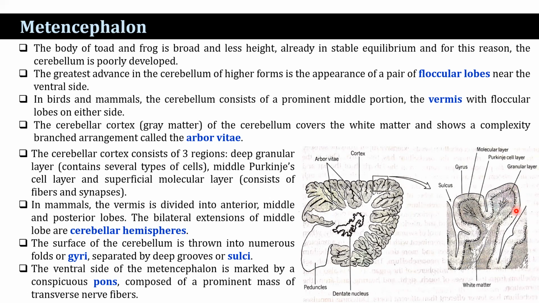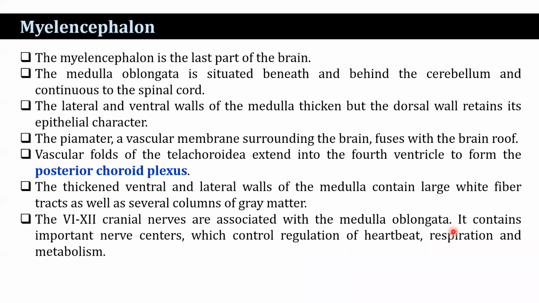In mammals, the vermis is divided into anterior, middle, and posterior lobes. The bilateral extensions of the middle lobe are the cerebellar hemispheres. The surface of the cerebellum is thrown into numerous folds or gyri, which are separated by deep grooves known as sulci. The ventral side of the metencephalon is marked by a conspicuous pons that is composed of a prominent mass of transverse nerve fibers. The last one, myelencephalon.